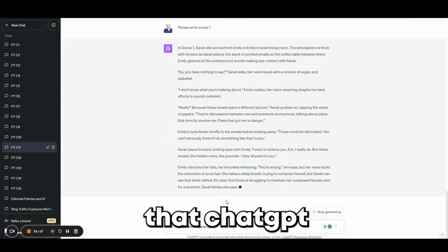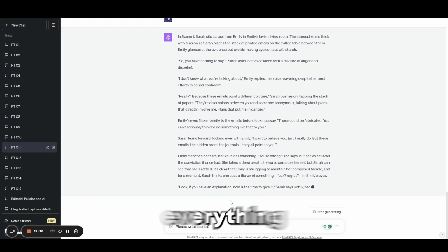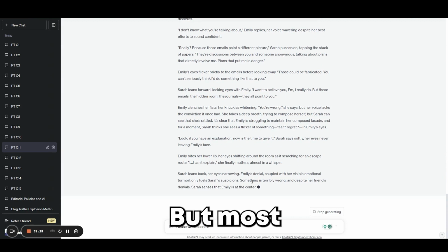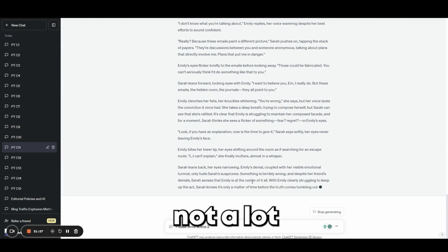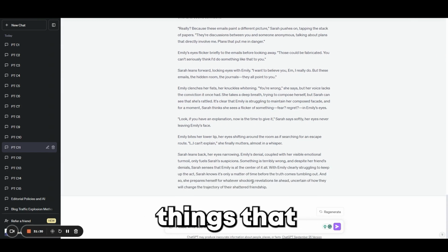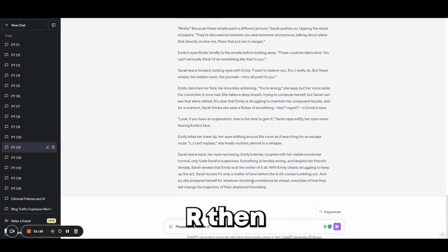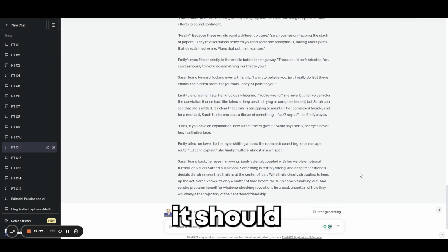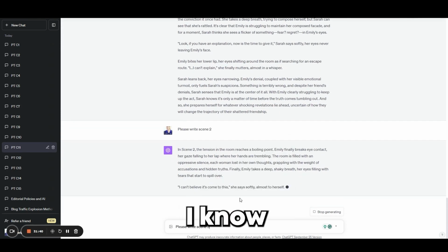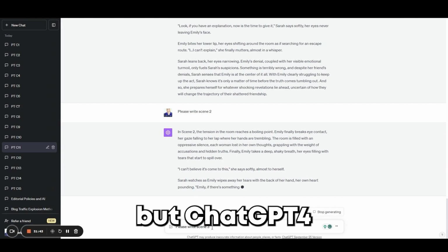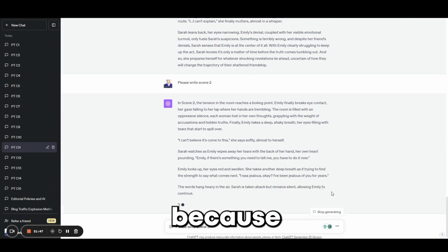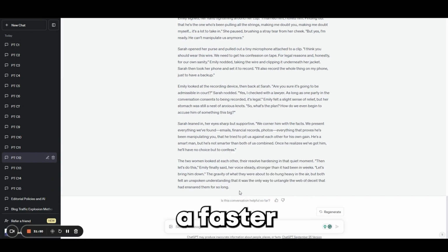Keep in mind that ChatGPT is not going to write about anything and everything. It does have rules and guidelines that it needs to follow, but most novels and most scenes, as long as there's not a lot of violence and a lot of other things that would be rated R, you're probably good. And of course, if ChatGPT is writing it itself, it should keep itself hopefully in line. I know it doesn't always do that, but ChatGPT-4 is good. Now, I think you could do this even faster with ChatGPT 3.5 because that's usually a faster generation in my experience. It goes faster.